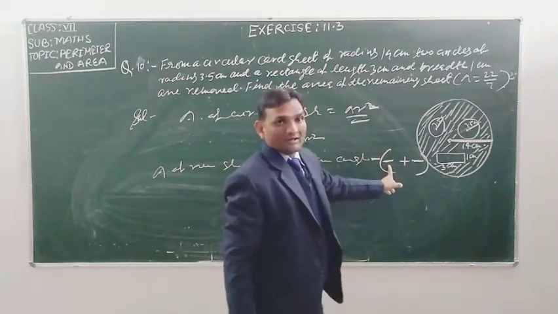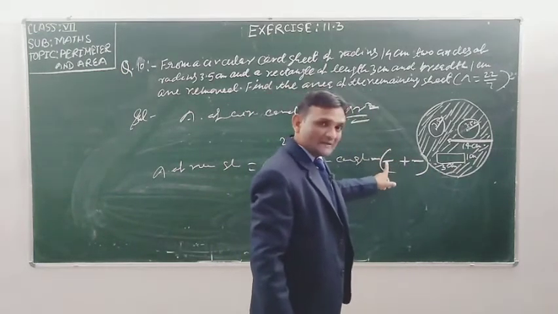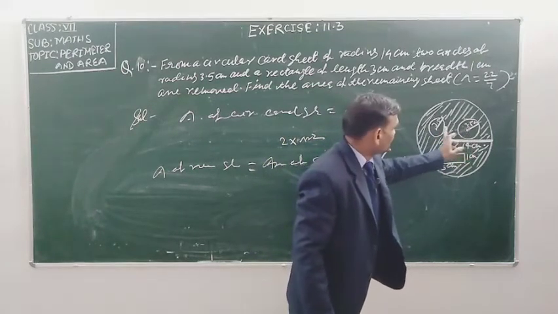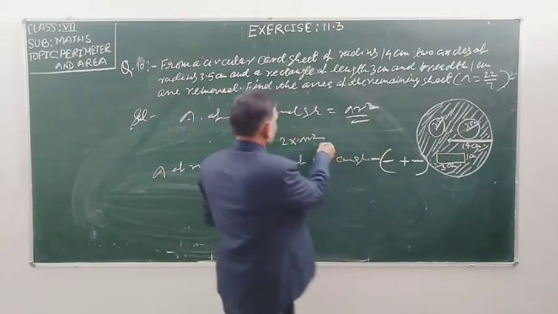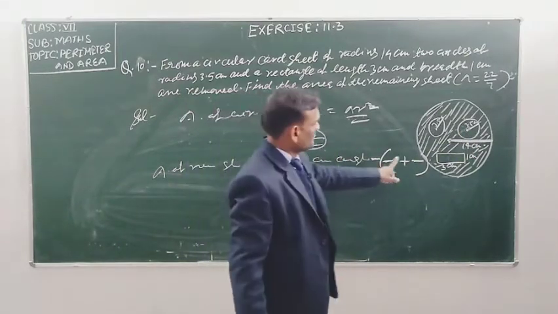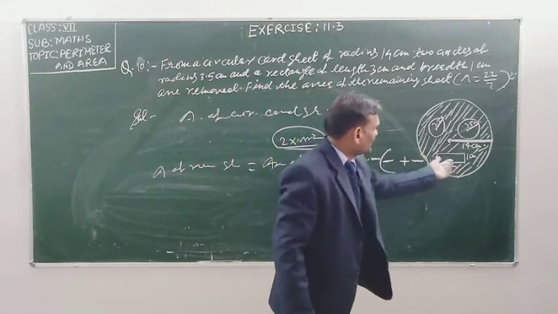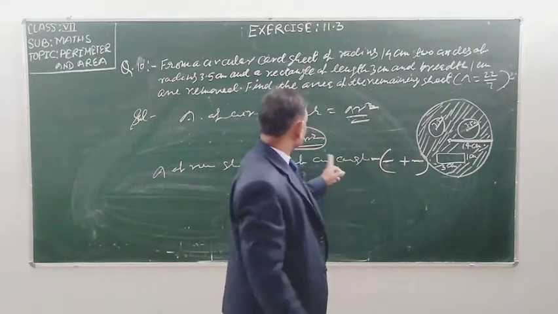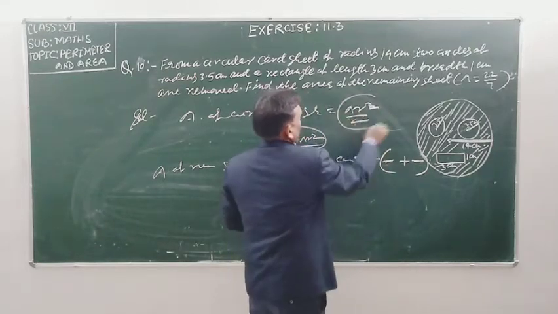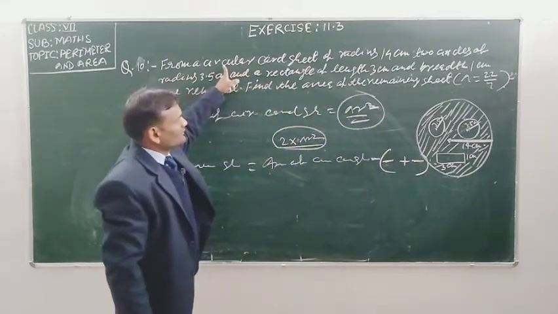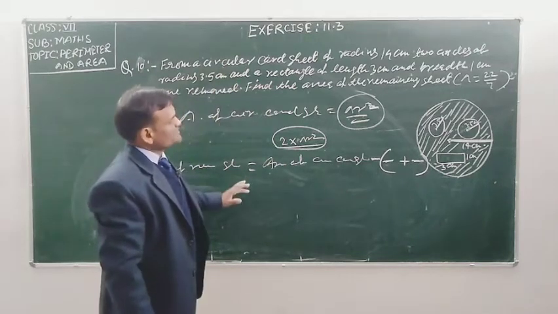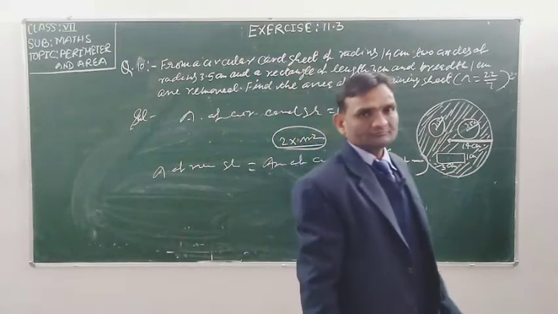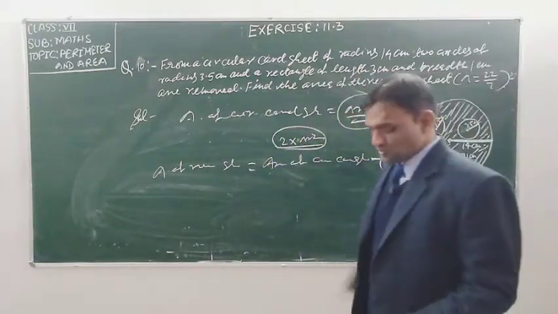look here, in this place you have to write area of both circles of radius 3.5 centimeter. From here you have found, plus area of the rectangle. Both values you will add and subtract from the area of the circular card sheet. In this way, student, you will be able to find out the area of the remaining sheet. I hope student you have understood this question.